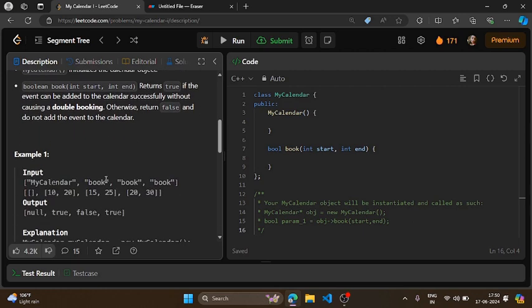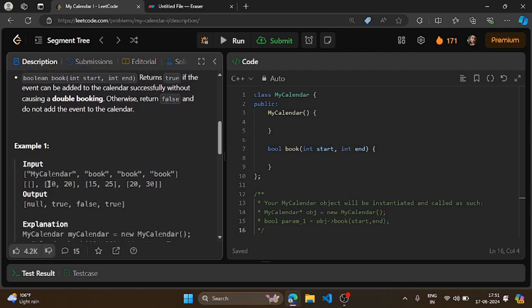So yeah, suppose this is your calendar. Here it is given you'll have to make a booking of 10 to 20, right? So initially there's no booking, so you can definitely make this particular booking. So 10 to 20 is allowed, you will return true, right? Now once you move to 15 to 25, you can see 15 to 25 is overlapping with this particular range, right? Because 15 is greater than 10, so it will definitely overlap either partially or completely.